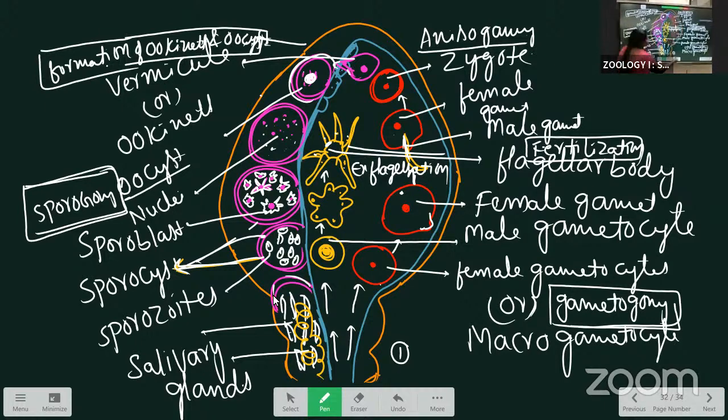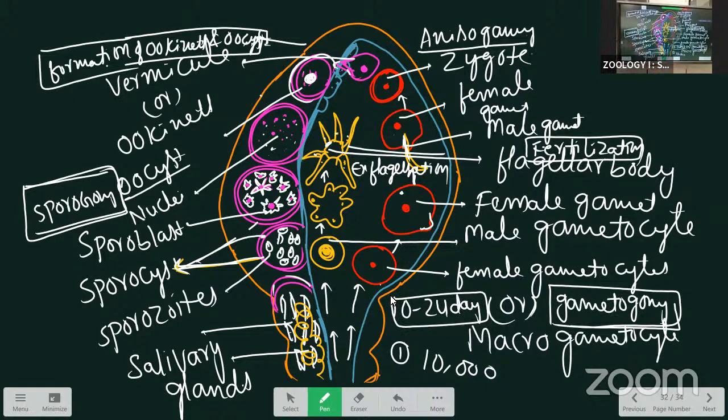How many sporozoites are released? 10,000 sporozoites are released at a time. Here in the sporocyst, 10,000 sporozoites are present. They enter the salivary glands of the mosquito, ready to enter another human being, a healthy human being. The total cycle takes 10 to 24 days. The total cycle duration is 10 to 24 days.